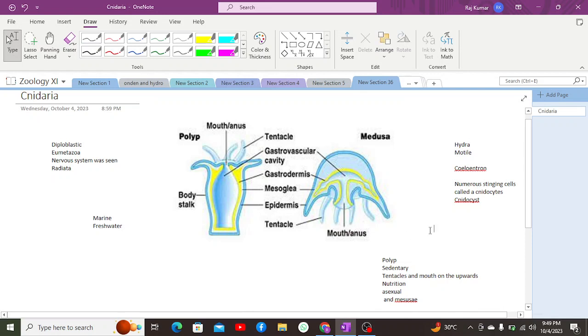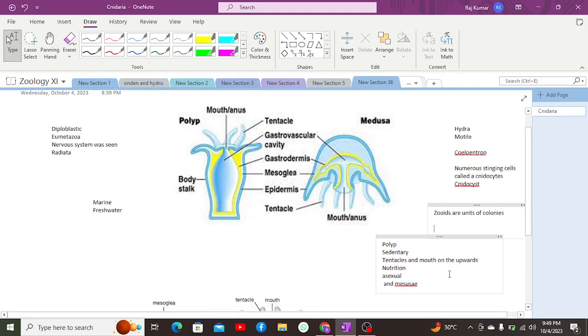Why do we call them zooids? Zooids are basically individual units. Zooids are units of colonies which are formed by the Cnidarians. In that case, these colonies involve colonies of polyp, colonies of medusae, which work together, physically attached to each other in order to perform several functions. Even though they are different in structure and shape, they carry out individual functions together in order to support each other. For example, polyp provides nutrition, while on the other hand medusae provides reproduction.